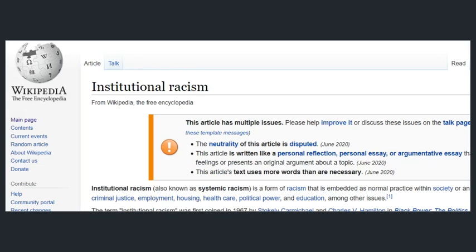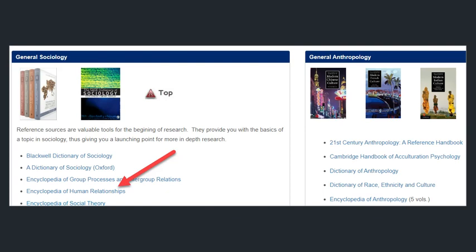You can also, of course, go to Wikipedia. In this case, the heading is Institutional Racism. You notice, however, that this article is said to have multiple issues. It's got problems with it. It's not perhaps as neutral as it should be, and there seem to be some personal elements, so you may find this useful or you may not. And Wikipedia is a bit uneven in this case, and so you might want to give it a miss.